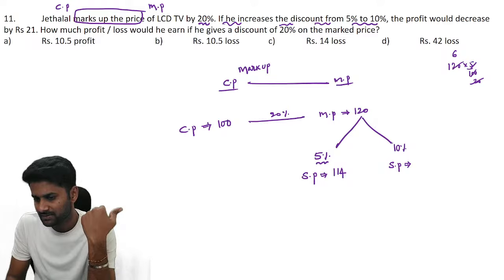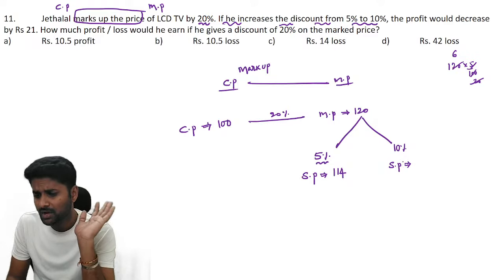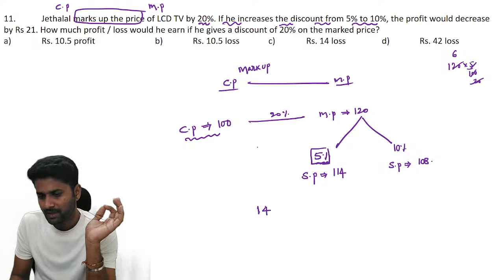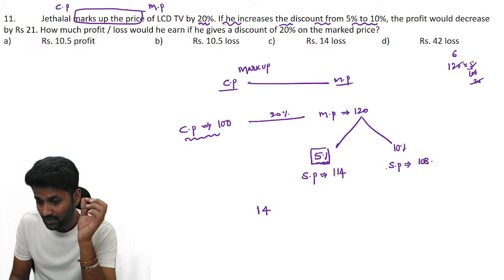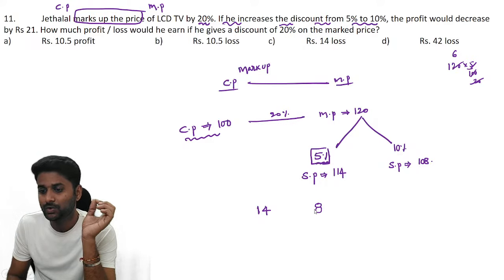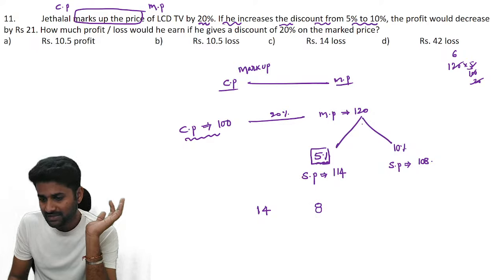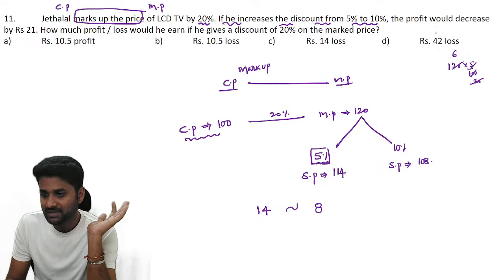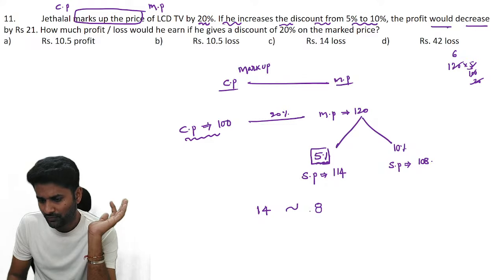Now, if we give 10% discount, what about the selling price? So 12 units you got as discount, then you have to pay only 108. If you compare with the cost price, with a 5% discount I will get 14 units of profit. If I give a discount of 10%, now I will get only 8 rupees of profit. Now, if the discount increases, definitely our profit decreases. They clearly mentioned that the profit would decrease, 14 and 8. So the difference is 6 units. 6 units is equal to 21.